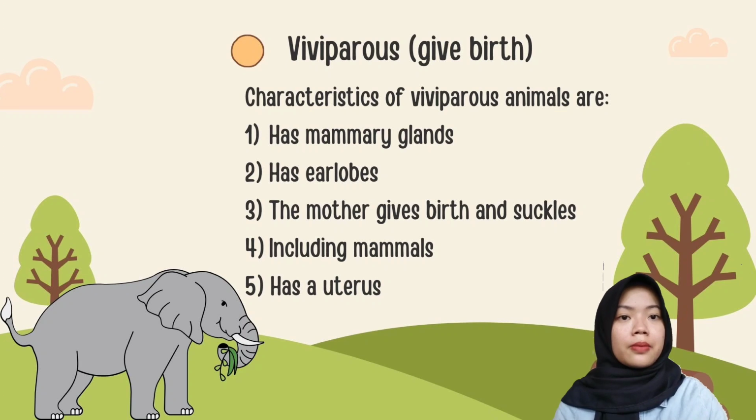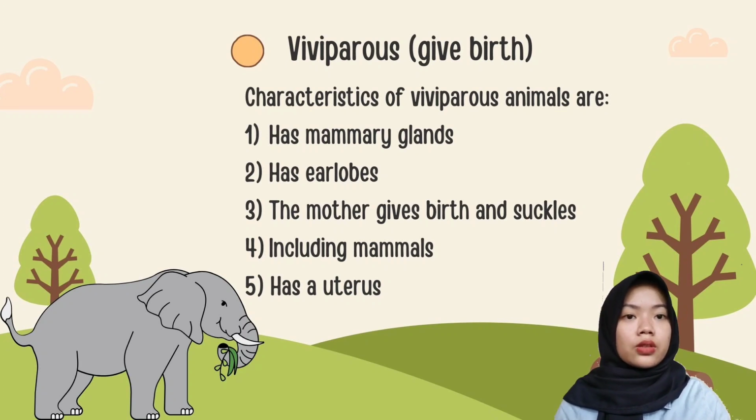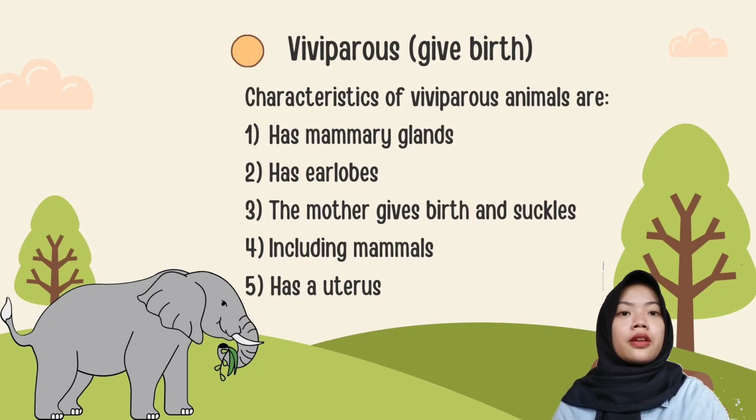Then the second animal breeding type is viviparous, giving birth. The characteristics of viviparous animals are: 1. Has mammary glands. 2. Has ear lobes. 3. The mother gives birth and suckles. 4. Includes mammals. 5. Has a uterus. For example, 1. Dogs and 2. Dolphins. Examples of other viviparous animals are horses, cows, elephants, sheep, and so on.